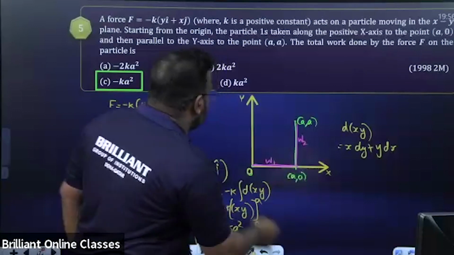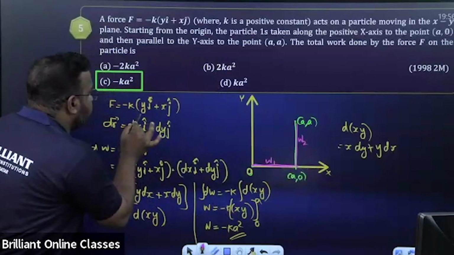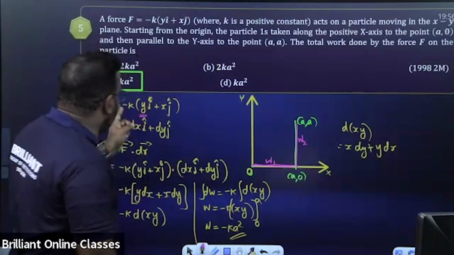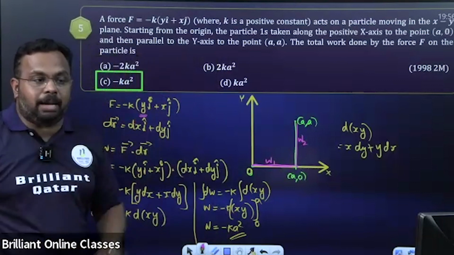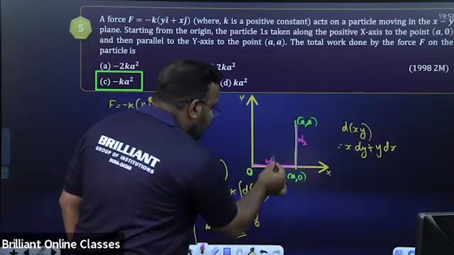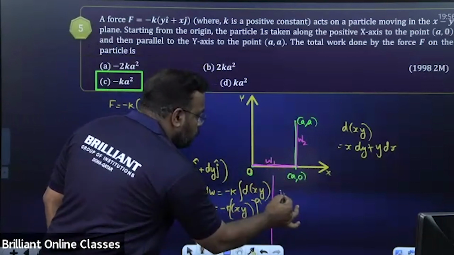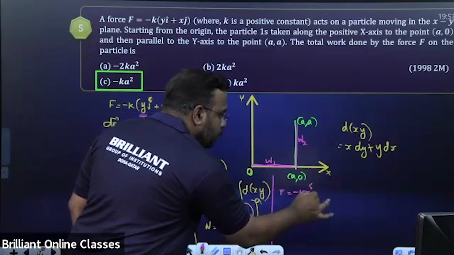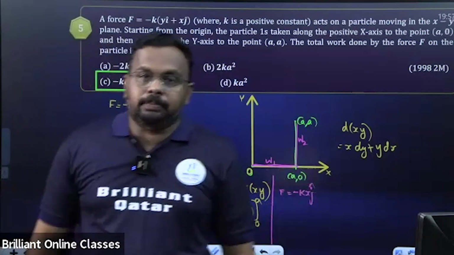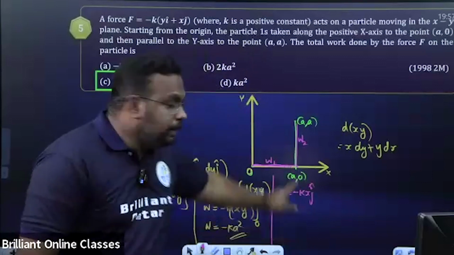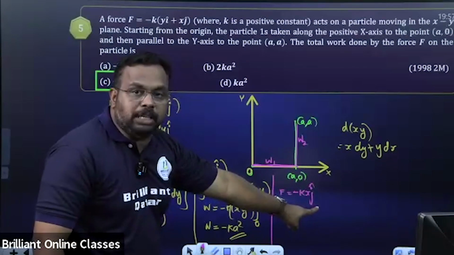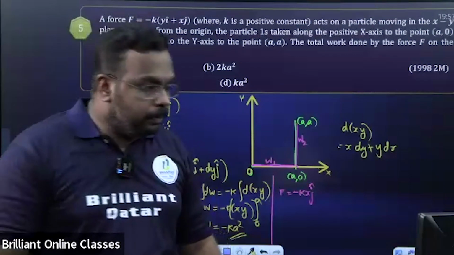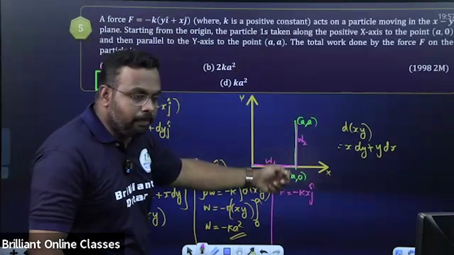0. So if you substitute the y-coordinate as 0, tell me what will be the force? If the y-coordinate is 0, the force will be only minus k x j cap, isn't it? J cap indicates the direction of force is along the y-axis.